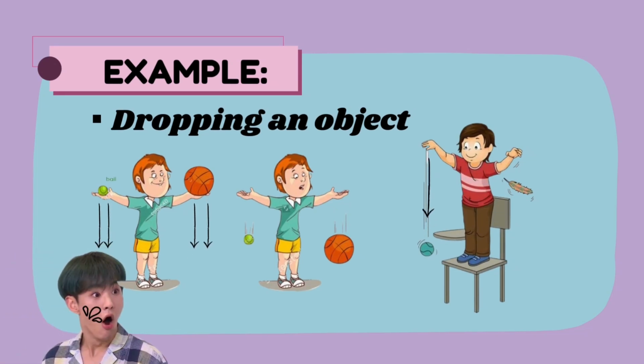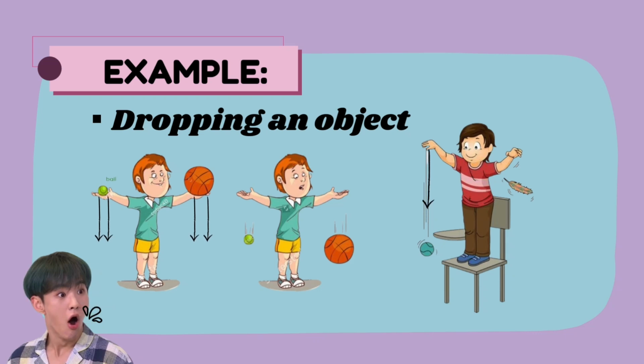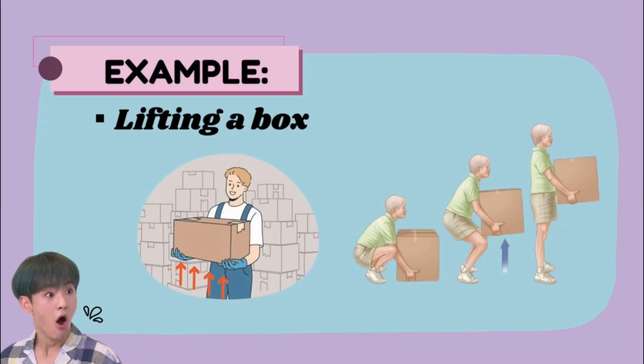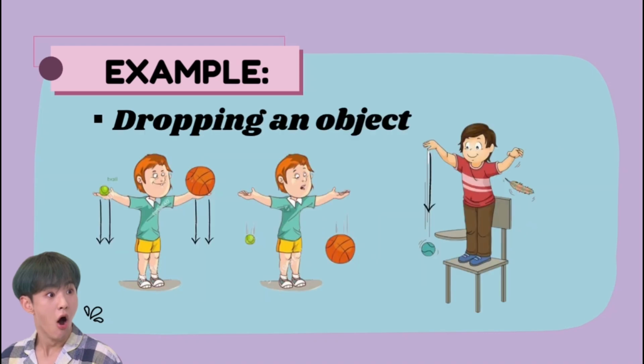When you drop a ball, gravity is doing work on the object, pulling it downwards towards the ground. So that's our example for gravity, because gravity pulls objects towards each other.